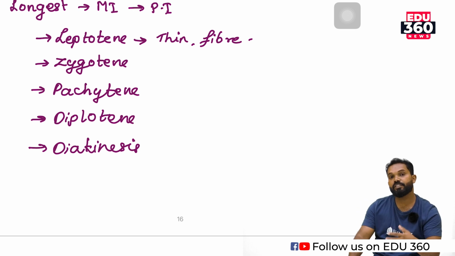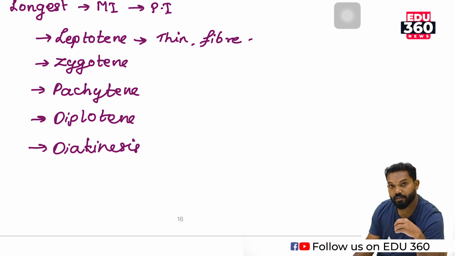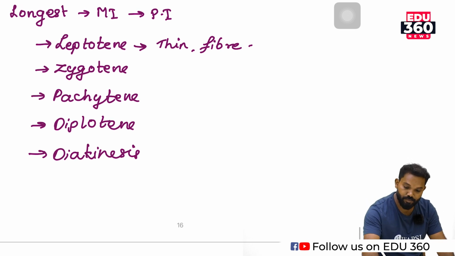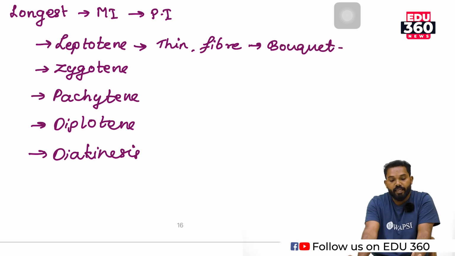That means condensation of chromosomes has just started. Chromatin reticulum condenses to form chromosomes during prophase. These chromosomes appear in a bouquet formation, so the bouquet stage is the characteristic of leptotene.